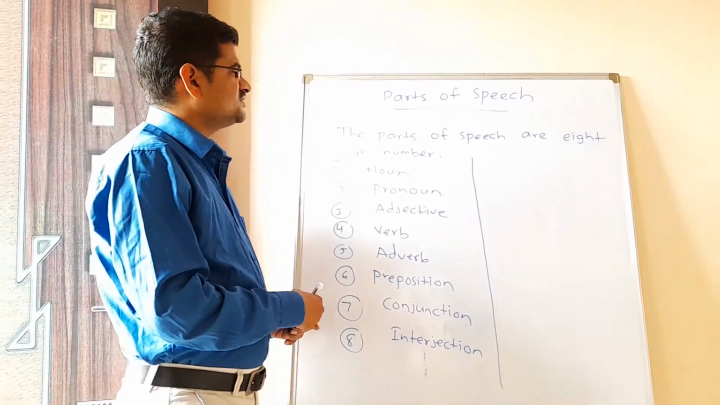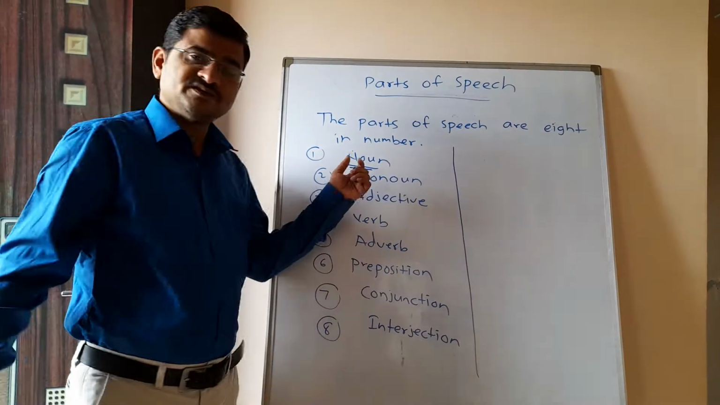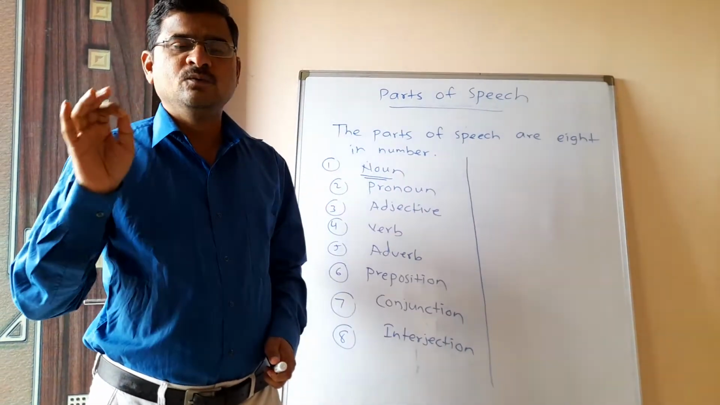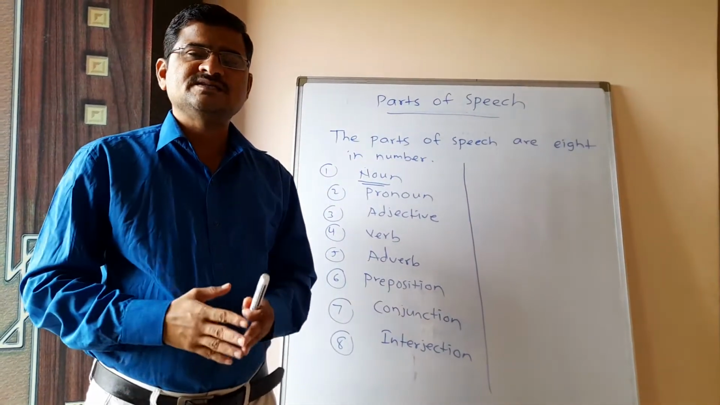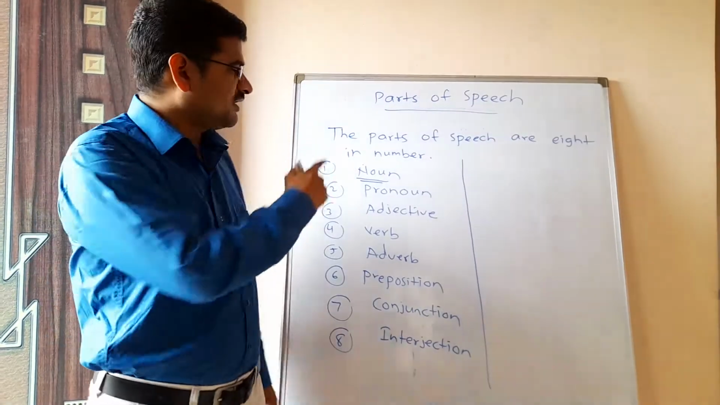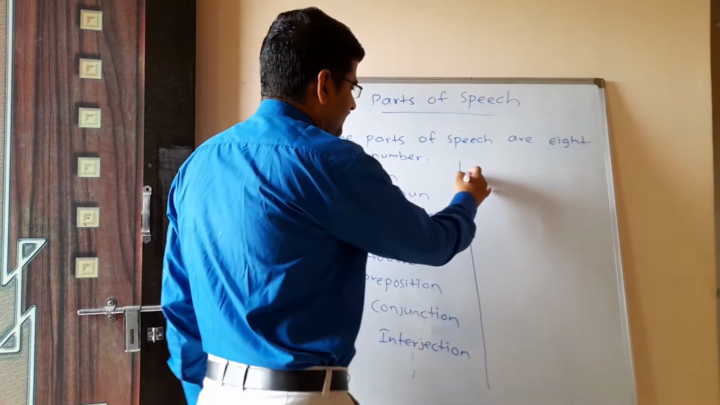So the first kind of parts of speech is noun. My dear friends, do you know what is the definition of a noun? Actually, noun is the naming word, or in other words we can say that noun is the name of a person, place, animal or thing. So I will write one sentence on the board. Please have a look at it. Example.